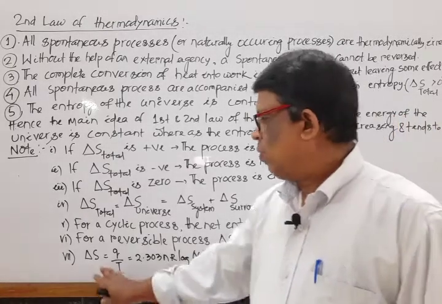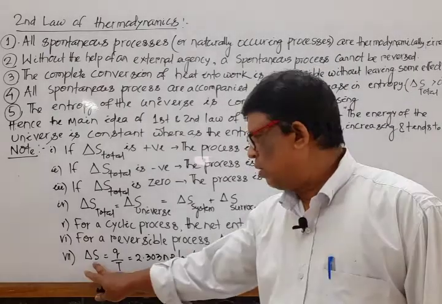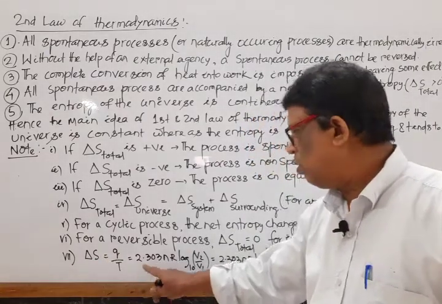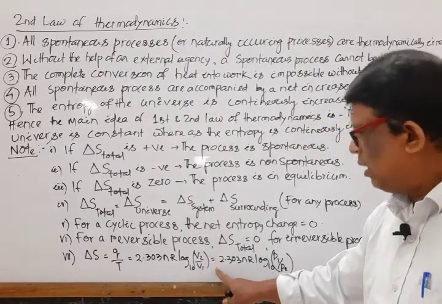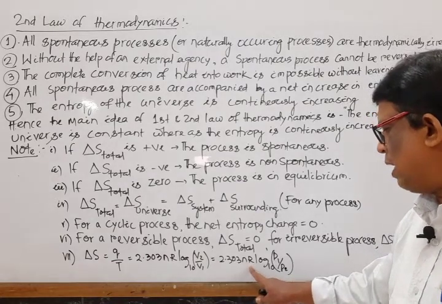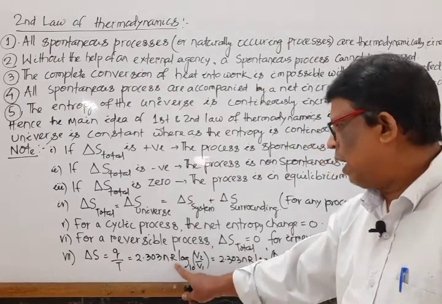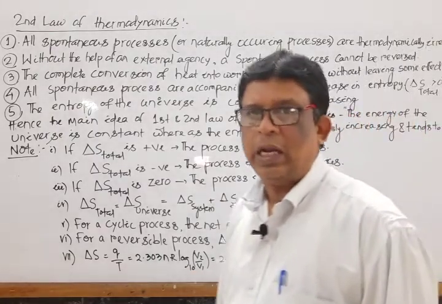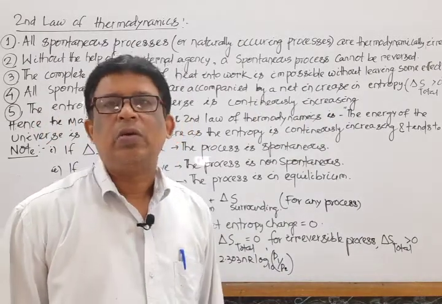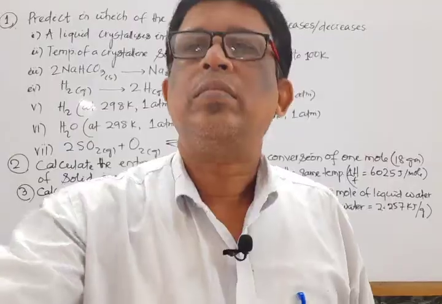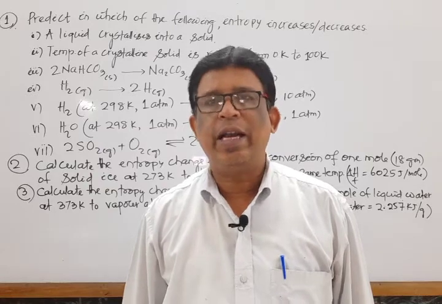Next, the last expression, the relation for calculating entropy change. As we know, del S is equal to Q by T is equal to 2.303 nR log V2 by V1, or is equal to 2.303 nR log P1 by P2, where n is the number of moles and R is known as the universal gas constant. These are some relationships and formulas. Next, we solve some problems relating to it. Next, try to solve some problems based upon the entropy change.